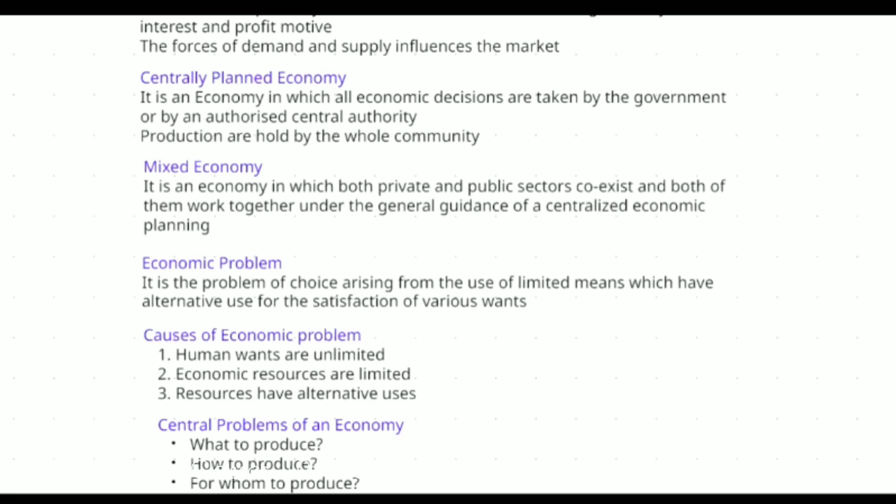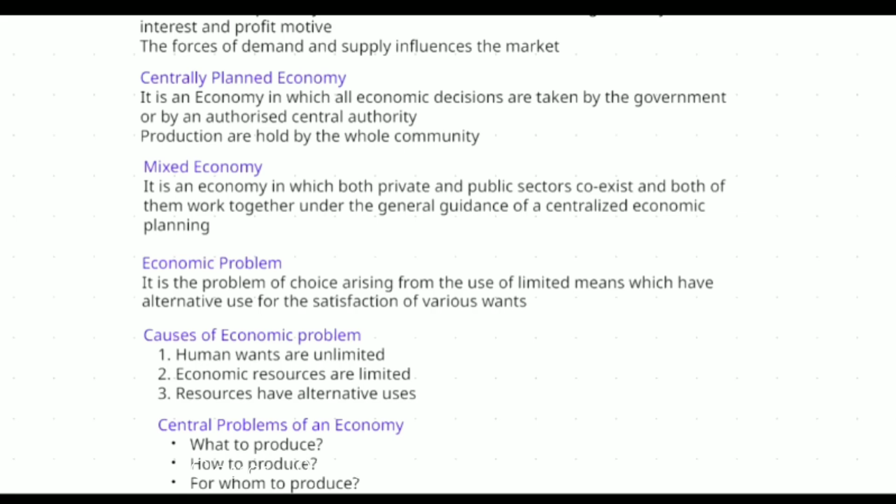This is a perfect example of mixed economy, because here privately owned transport is also plying, and the government transport is also plying. Whichever is affordable for people, we can make use of that. So this will be the perfect example for mixed economy, right?